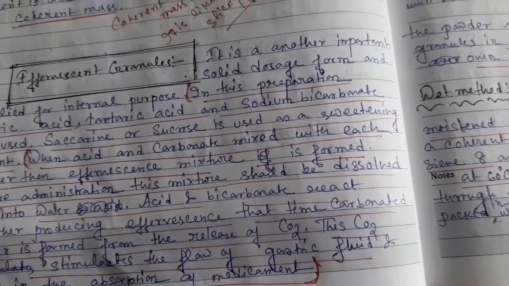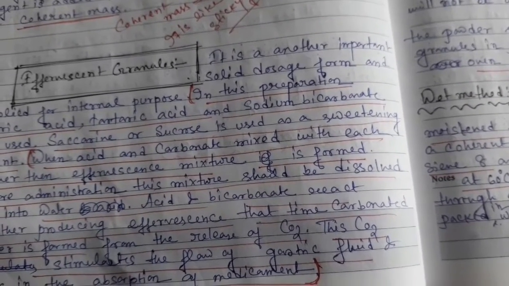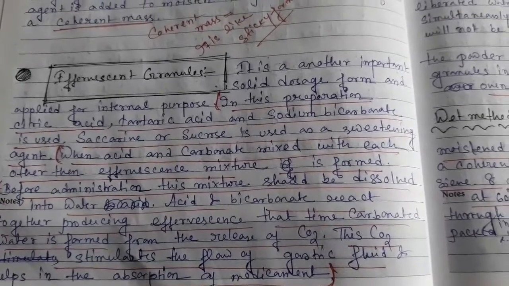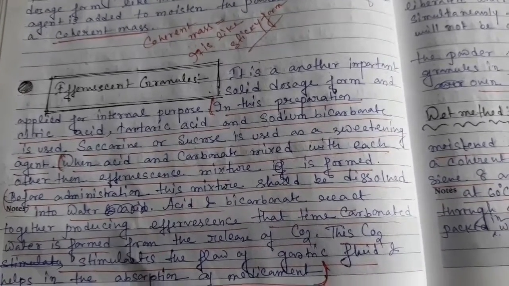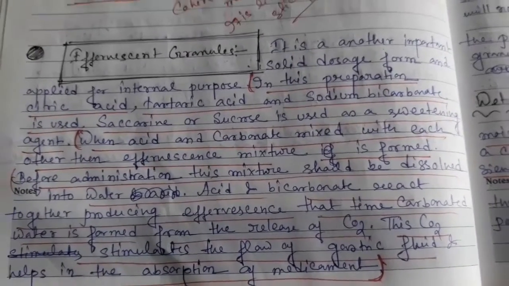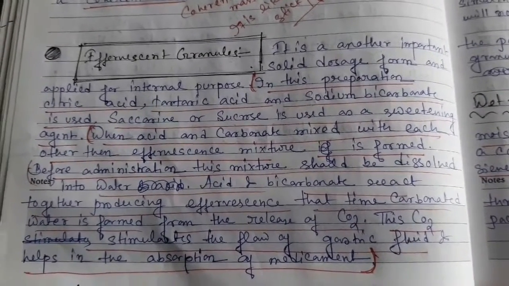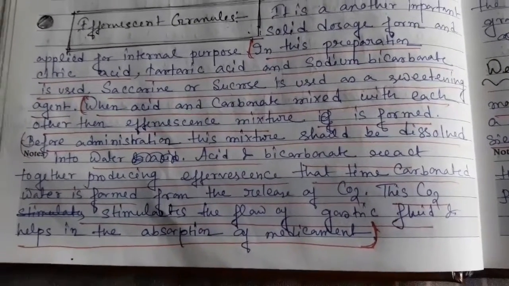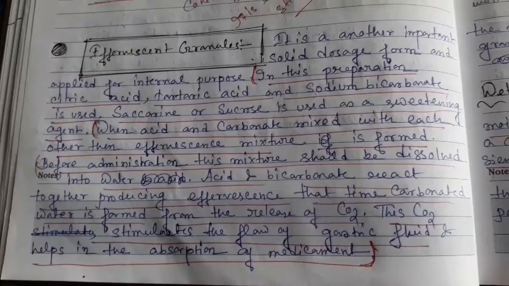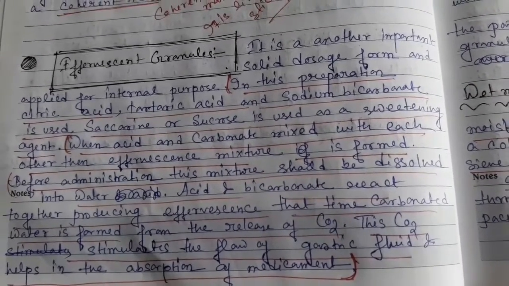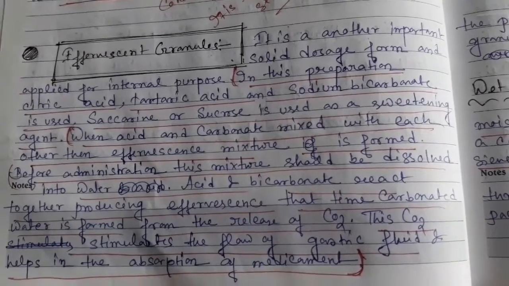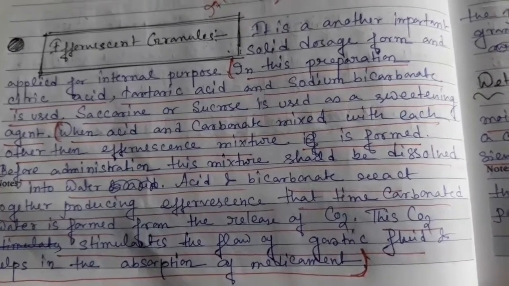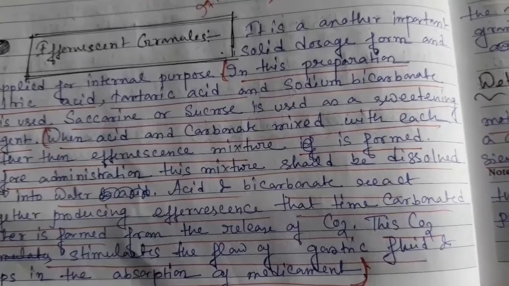Actually, in this type of preparation, citric acid, tartaric acid, and sodium bicarbonate are used to make the effervescent granules. So when you administer these granules, before use you have to dissolve them in water, and when the mixture reacts with water, the acid and carbonate react with each other and carbonated water is formed from the release of carbon dioxide.